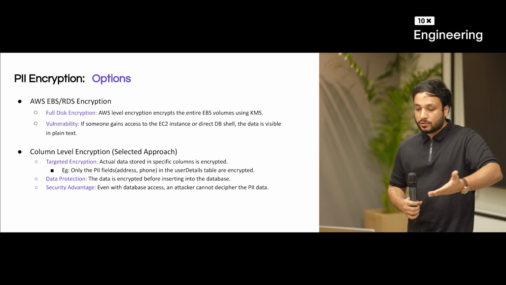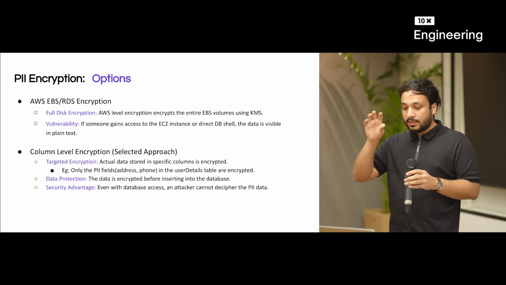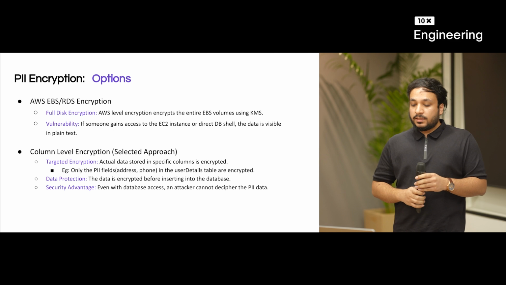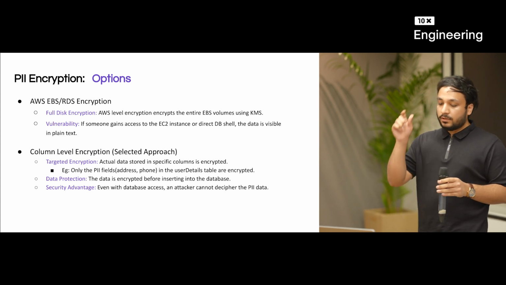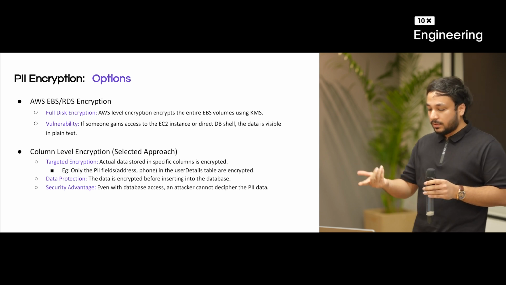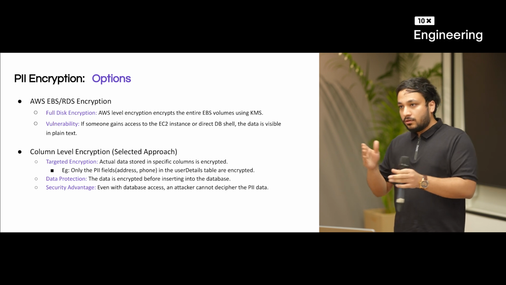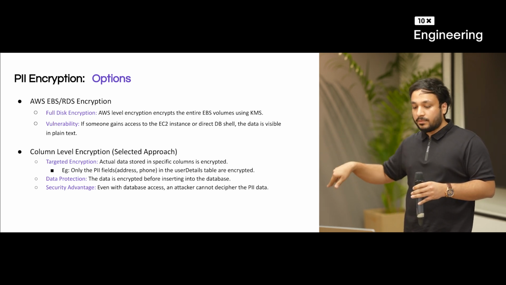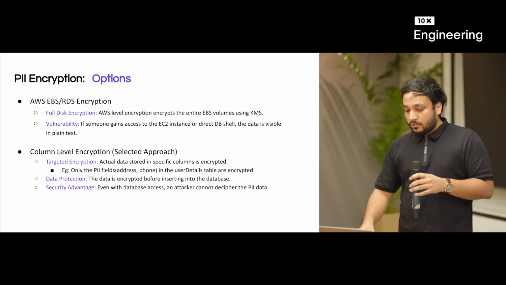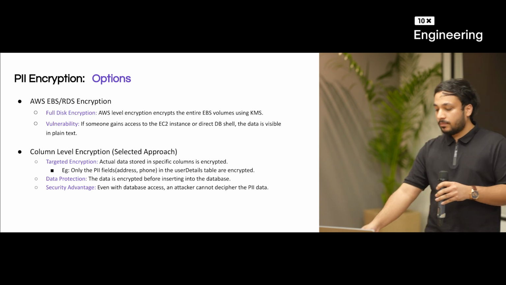A better approach would be to encrypt at the column level, encrypting the actual data stored in specific columns. This helps target the encryption fields. You do not have to encrypt all of the data, just the PII fields like address and phone in the user details, for example. And first we encrypt, then we insert. We are not relying on the database itself to encrypt it after storing. Most importantly, the security advantage is that if an attacker gets to that database, he will not be able to make sense of that data.